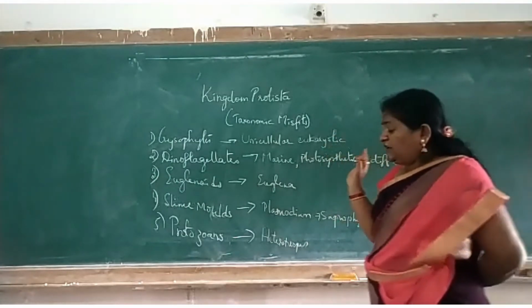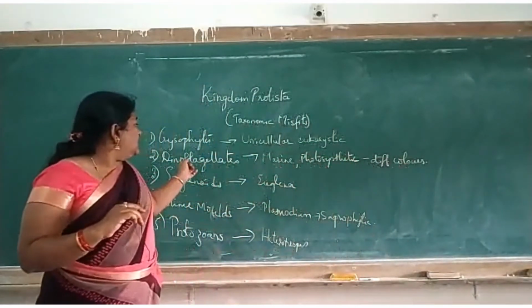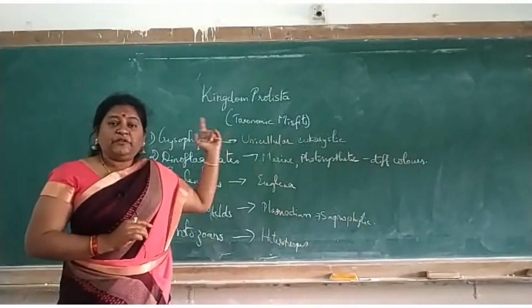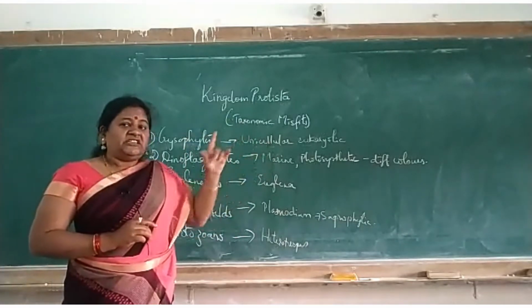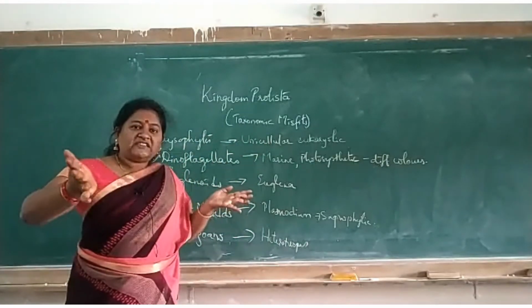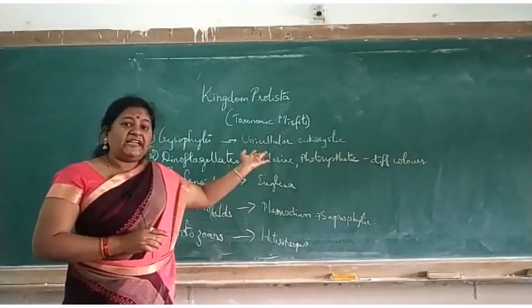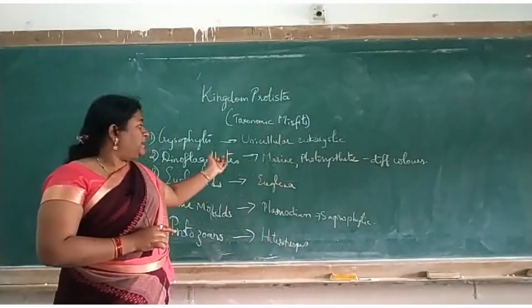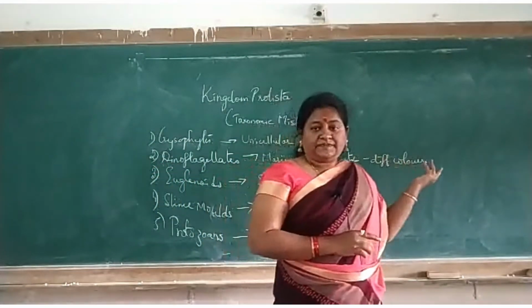Okay, so if they are having red pigment, then they are called as red dinoflagellates. See, if you remember the Red Sea, okay, these dinoflagellates, they have red pigment and they form a shallow like surface on the water, okay, that is the sea, hence it looks like Red Sea. Okay, so depending on the color of the plants, the sea looks like that.